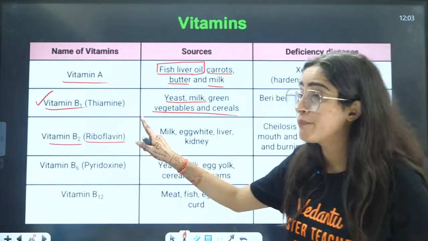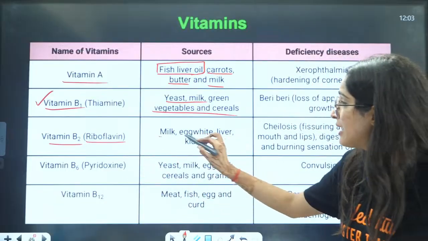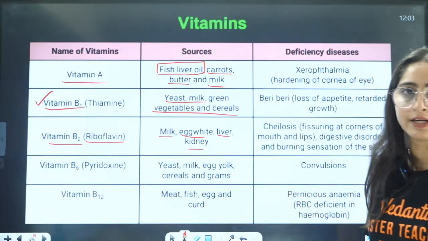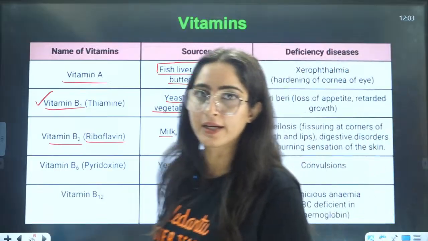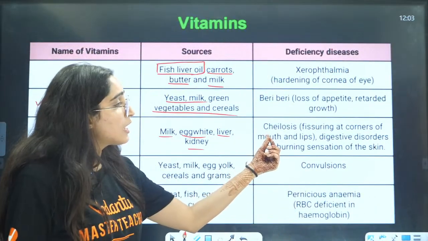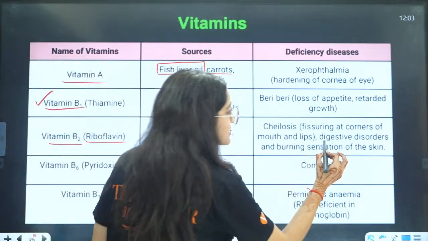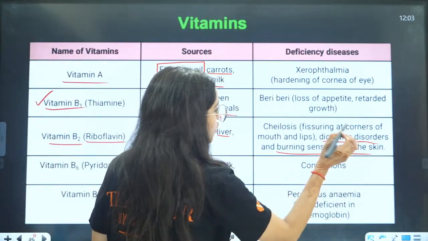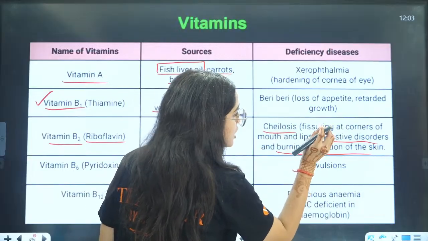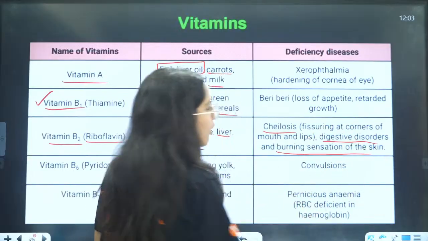This vitamin B2 is in milk, egg white, liver and kidney. Now, deficiency of vitamin B2 will cause digestive disorders, burning sensation of the skin, cheilosis, that is fissuring of the corners of the mouth and lips.